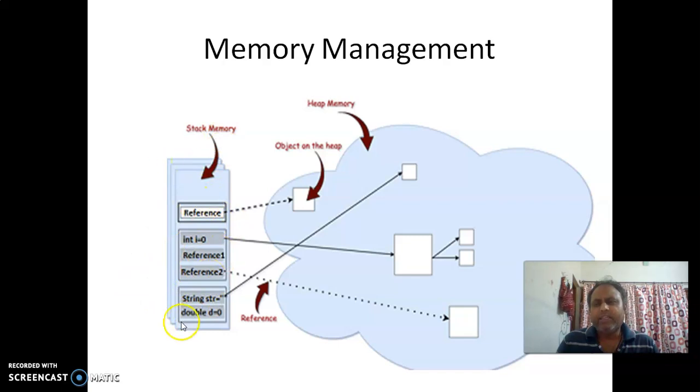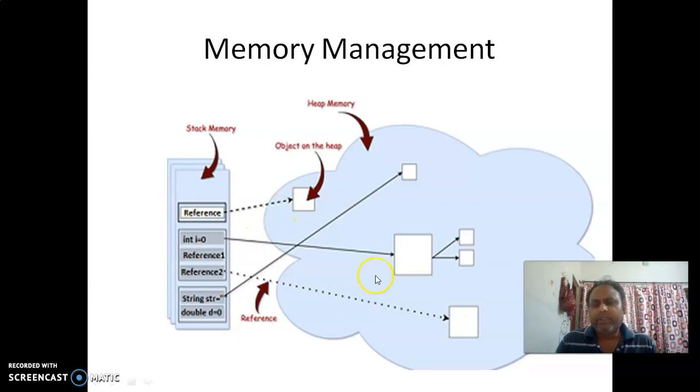So each and every thread is having its own stack. Inside the stack we are having all the variables of the programs which are currently running. The references are basically a pointer to the object which is stored inside the memory heap.